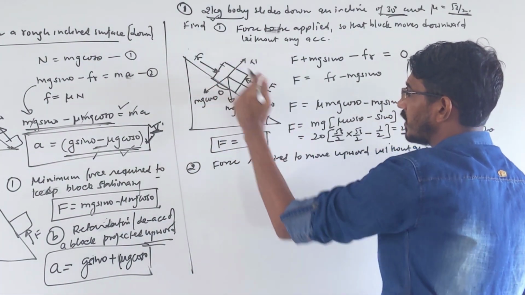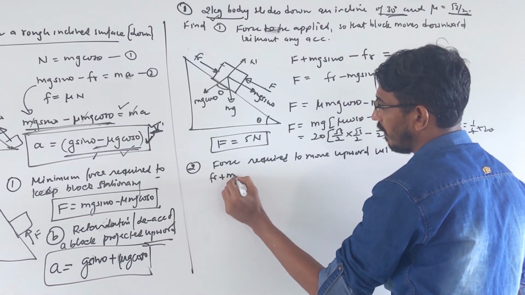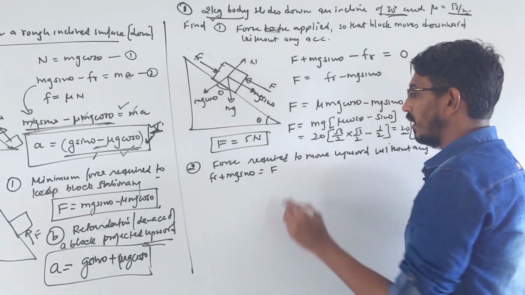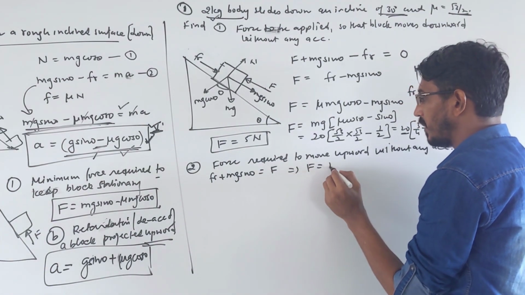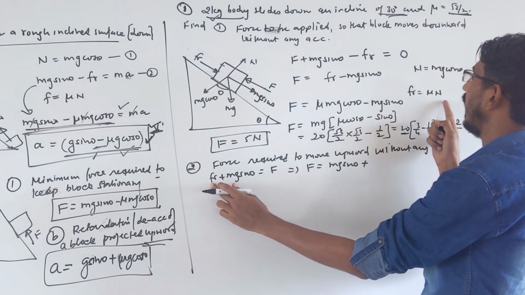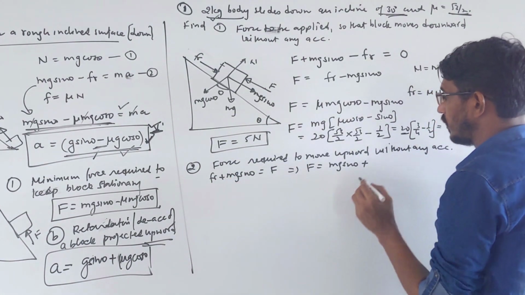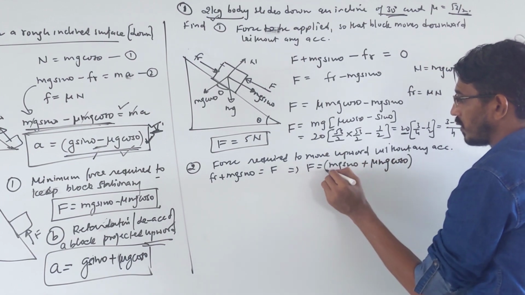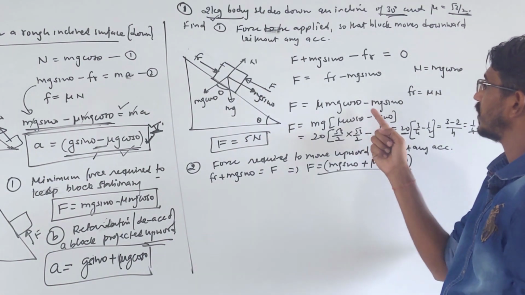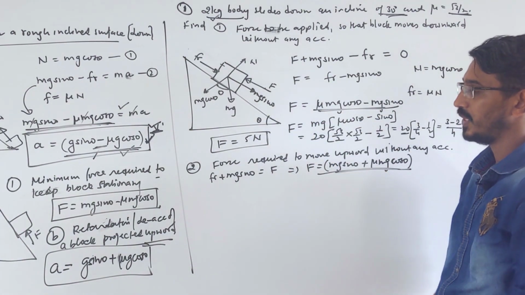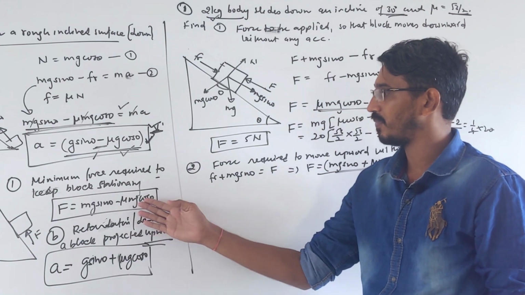Friction force downward, mg sin theta downward, so Fr plus mg sin theta is equal to F. Or F will be equal to mg sin theta plus frictional force, and frictional force is again mu into N, which is mu mg cos theta. So this equation will come. Look here, a minus came, and here a plus came, so these are nothing but the same things if you watch carefully.